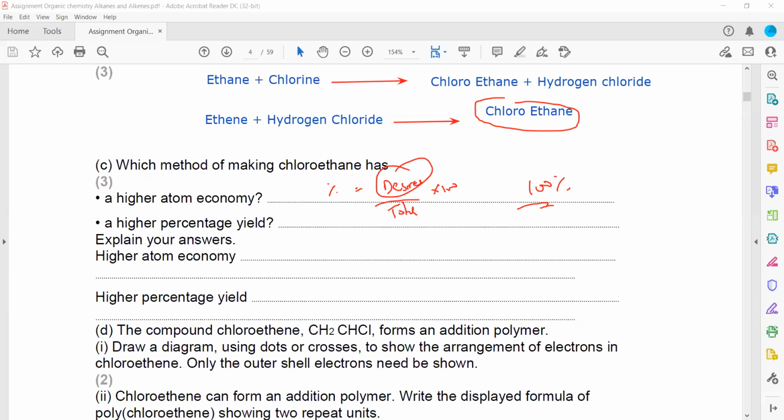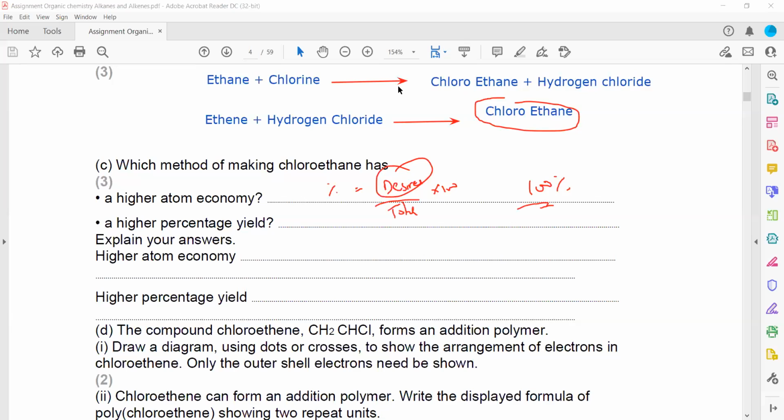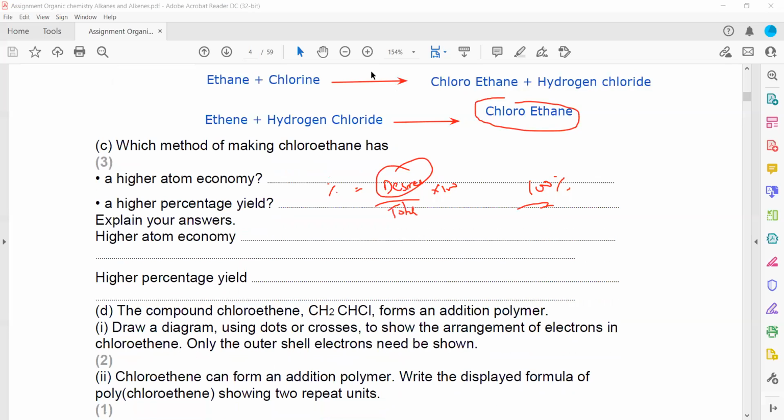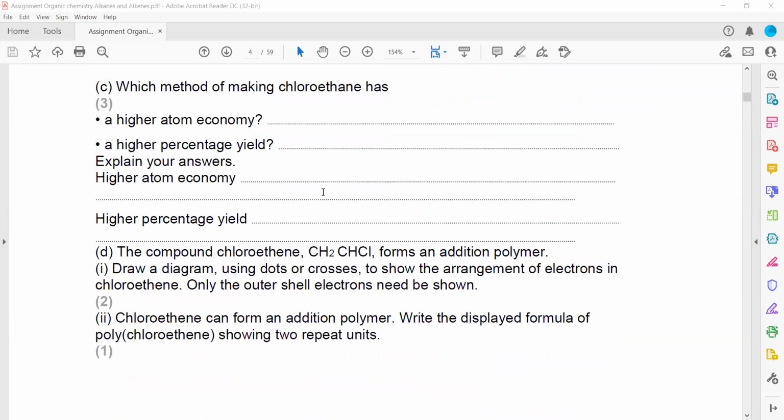And the last part: which has the greater yield? That answer is also the second reaction. Why? Because the first reaction has many stages, multiple steps, but for addition few steps are there. That's why the higher percentage yield is also for preparing chloroethane from ethene.